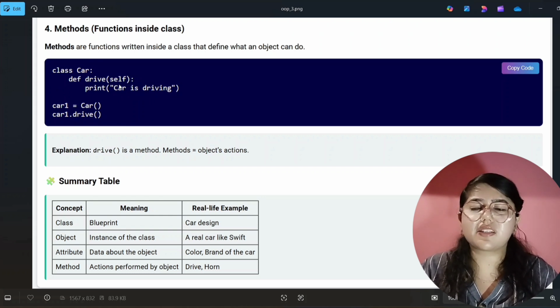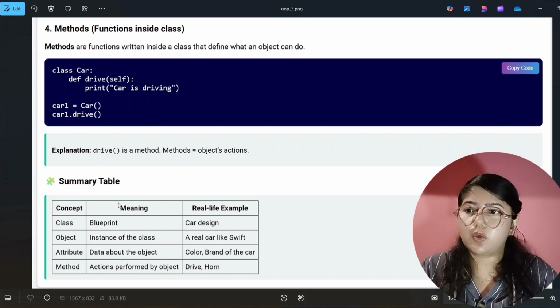Okay, and here I am passing only self, not any other parameter, right? Then I'm printing "car is driving", so it will print simply. When I write car1.drive, it will print. So I hope you understood. You can read this table.